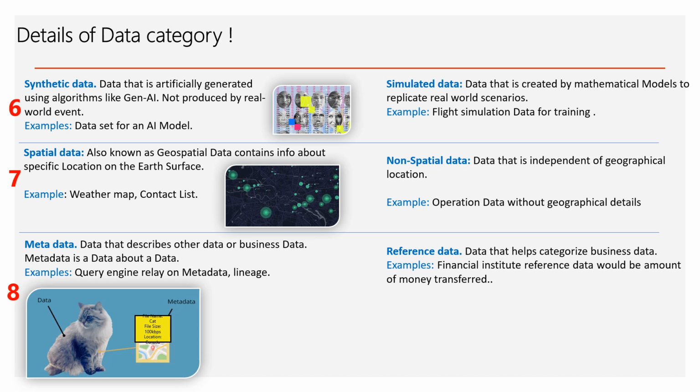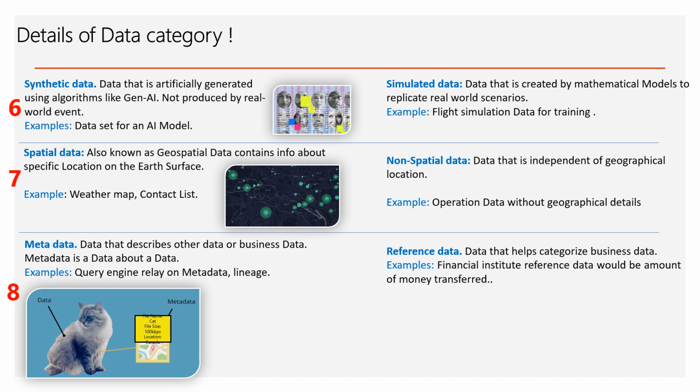Most researchers deny taking synthesized data as a source of data, but practically, in scenarios like unmanned vehicles, more than 50% of the data is synthetic because the data is not available. So that's where synthetic data comes into play. Simulated data is created by mathematical models to represent a real-world scenario. An example is flight simulation data for training pilots.